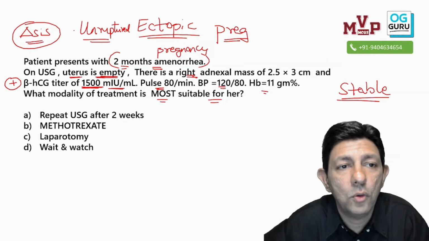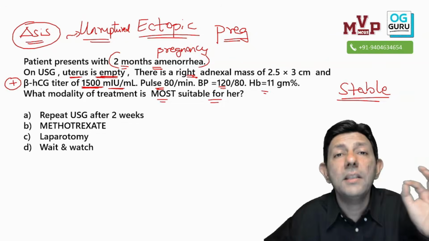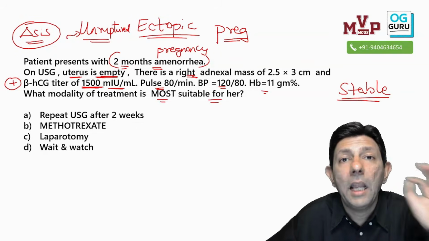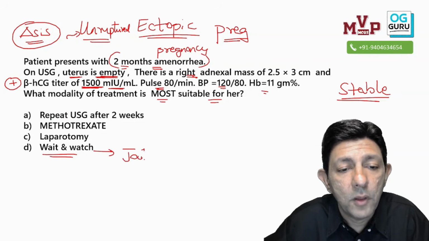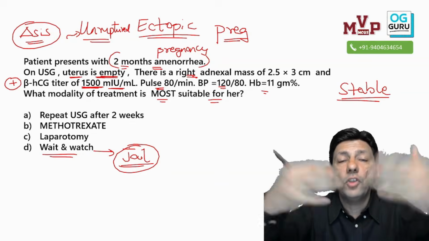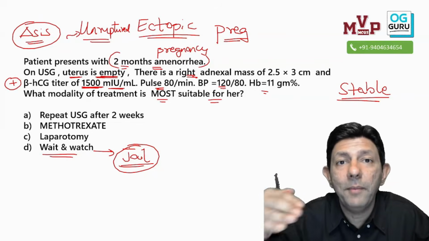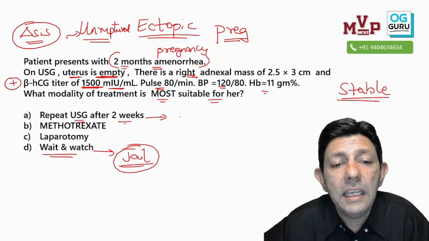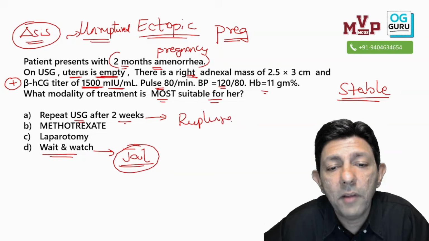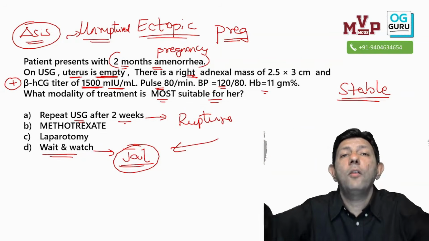Is this understood to all of you? It is an unruptured ectopic pregnancy. Now again, those who want to wait and watch: jail. If in an ectopic pregnancy you wait and watch, jail. Jail matlab it's a crime, it's criminal. Similarly, if you repeat USG after 2 weeks, in that 2 weeks the ectopic will rupture, the patient can die, and again you'll have to go to jail.